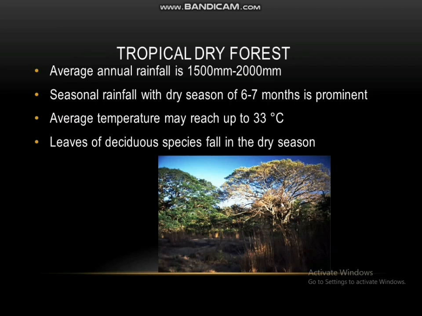Leaves of deciduous species fall in the dry season. Now this statement doesn't mean that they only have deciduous species. No. This means that the deciduous species shed their leaves during the dry season, while evergreen plants exist in this region. Okay, you got this point? Okay, now we can move on.